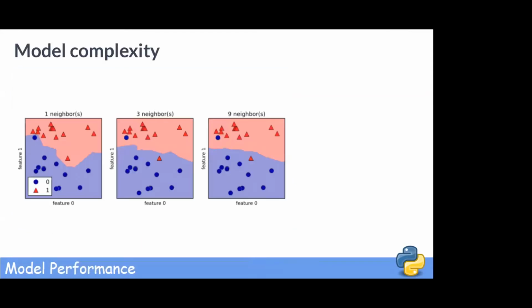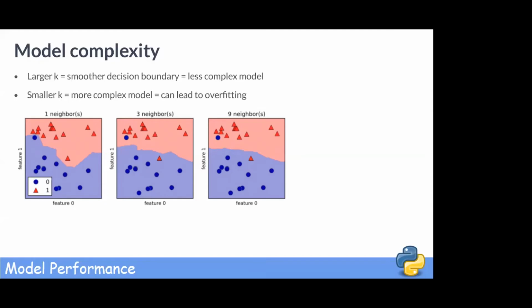Recall that we recently discussed the concept of a decision boundary. Here, we visualize a decision boundary for several increasing values of k in a KNN model. Note that as k increases, the decision boundary gets smoother, less curvy. Therefore, we consider it to be a less complex model than those with lower k. Generally, complex models run the risk of being sensitive to noise in the specific data that you have, rather than reflecting general trends in the data. This is known as overfitting.